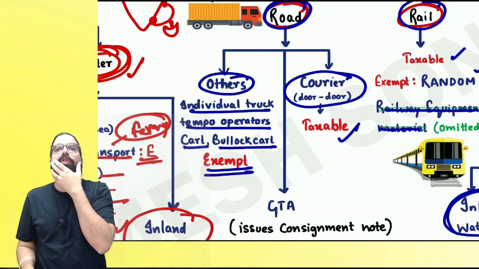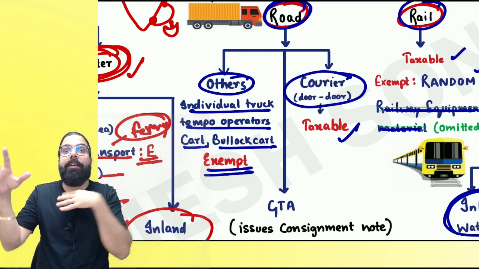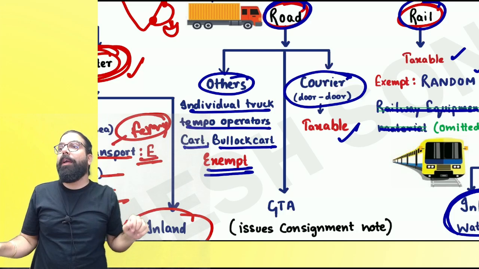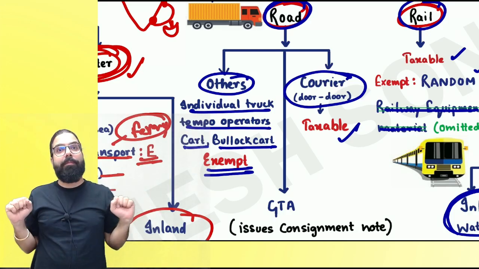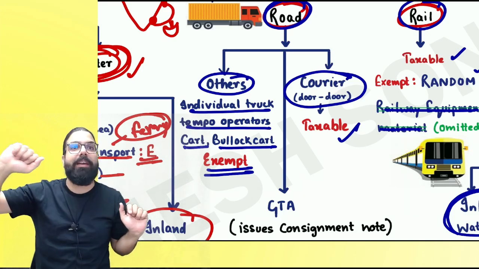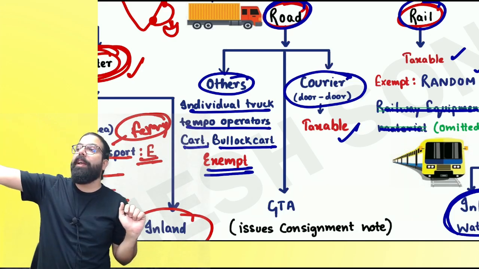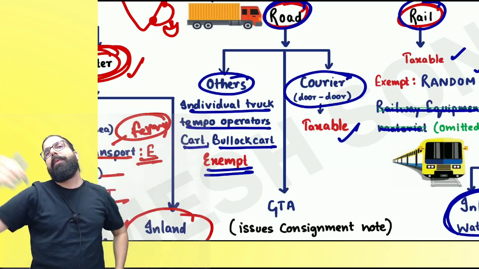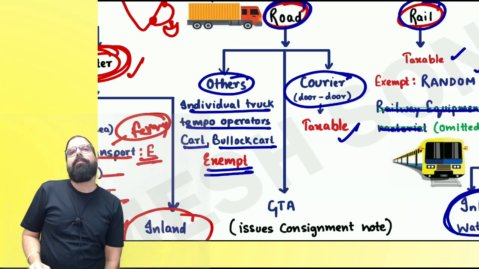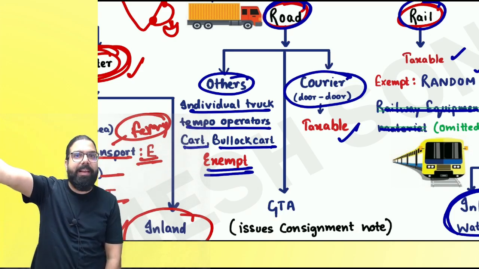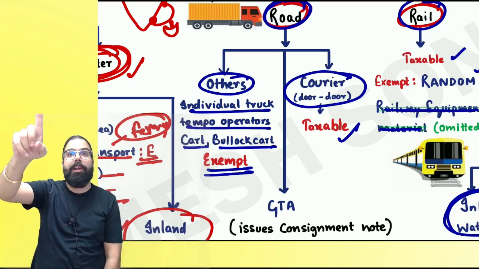Now I want to go ahead and ask you, there will be mining sites. You know mining sites, black colored, coal mining site is there. Now what will happen? I am one person, I have a truck. A person from the mining site told me, for taking all the coal, etc., we want all your trucks to be deployed in our mining site with driver. What service am I giving them? I am giving them hiring of truck service. Is it anywhere in exemption? No, it is not under exemption.